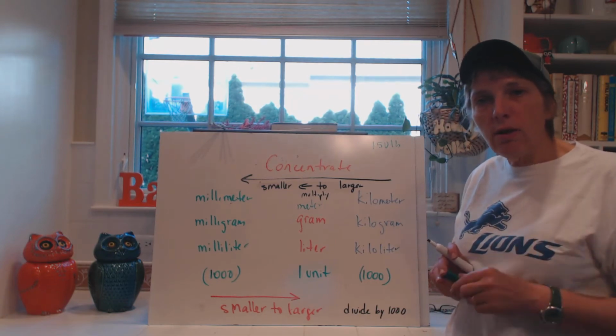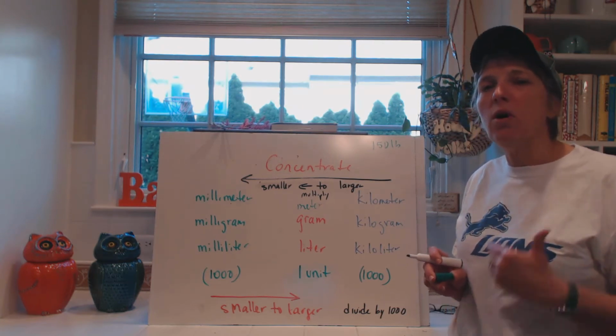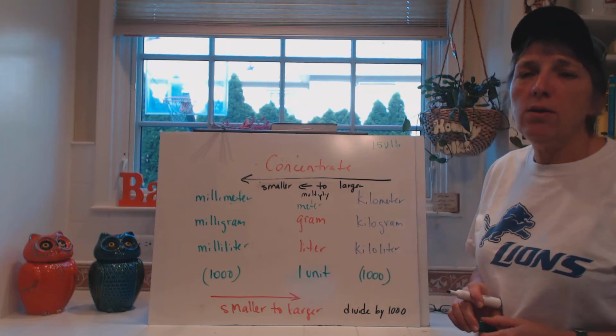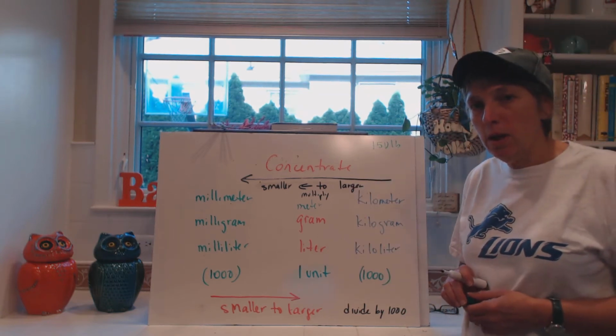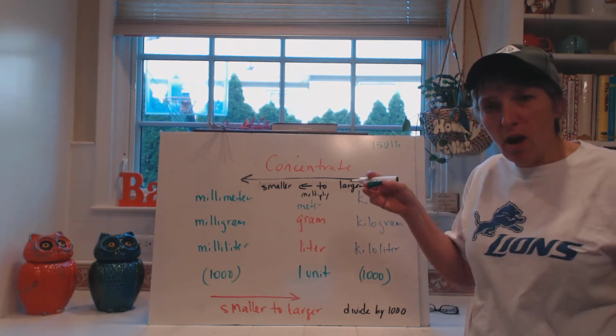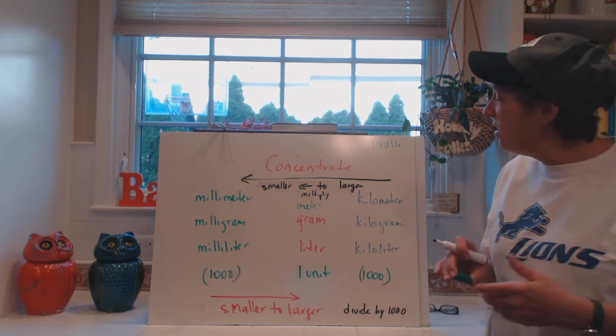So I want you to do that on the calculator, write it down, pause the video, and then bring that to class tomorrow and tell me how many pounds I would weigh. If I told you I weighed 100,000 ounces, how many pounds would that be? You should get something less than 100,000 because you're taking all these ounces and putting them into pounds. So that's how you have to think.